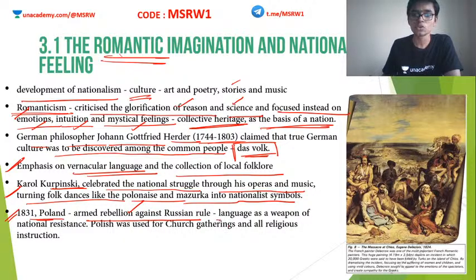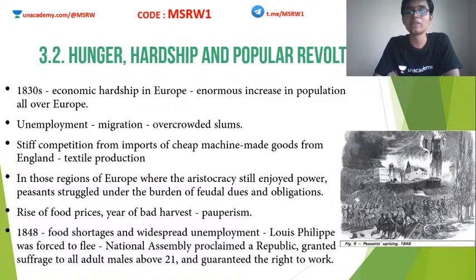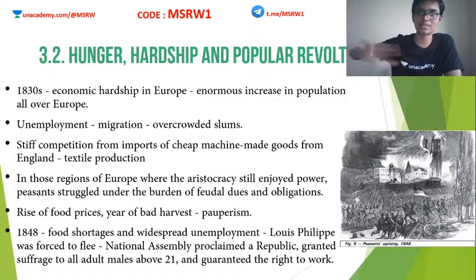And here also language was used as a weapon of national resistance. Again, we can see in various parts of Europe, everybody wanted to unite based on language. Germans wanted to unite because German is the common language. Italians wanted to do the same because Italian is the common language. Here the Polish people wanted to unite because Polish is the common language. So based on language, everybody wanted to unite. Now we are going to see how the unification actually materialized. Before that, let's see the basis of these revolts.